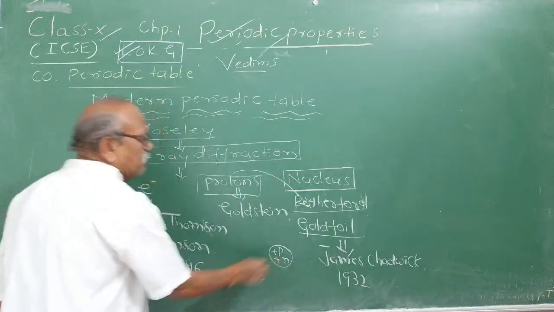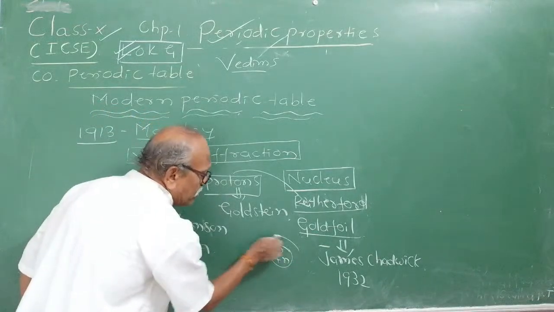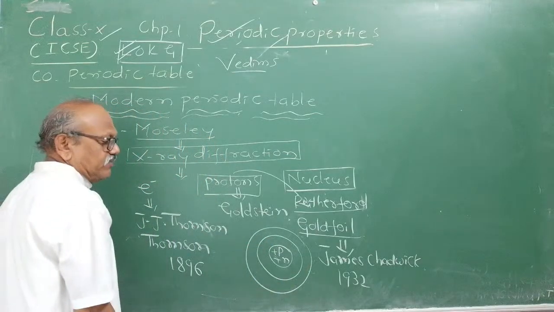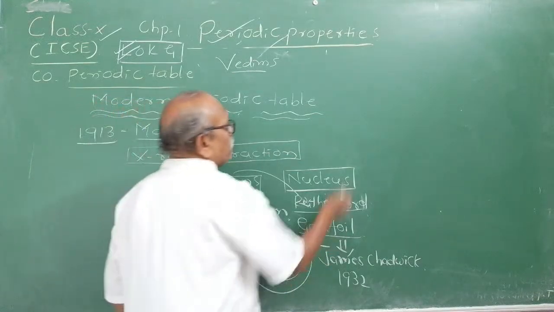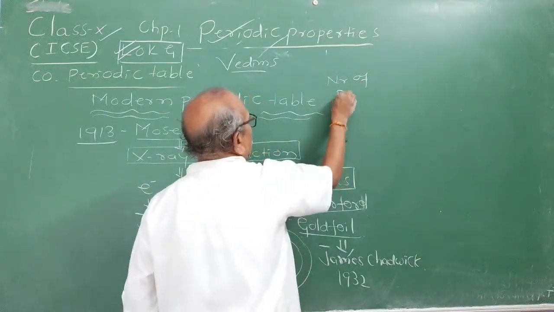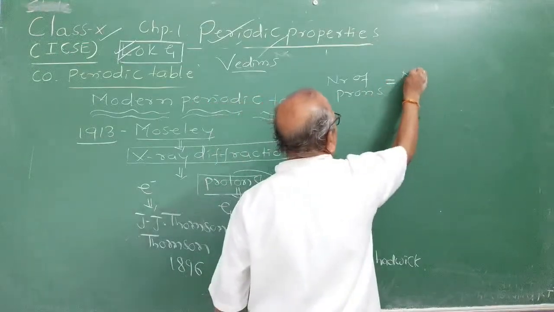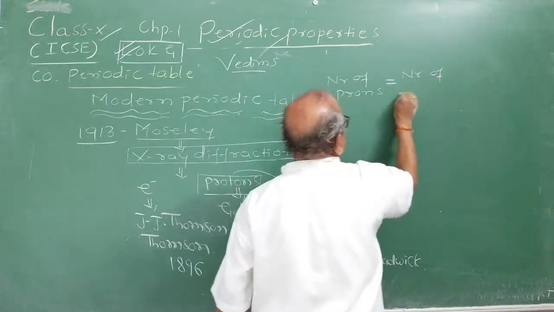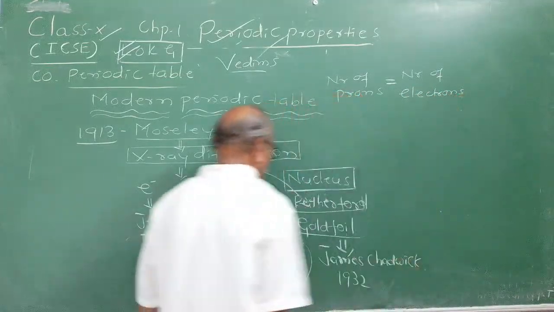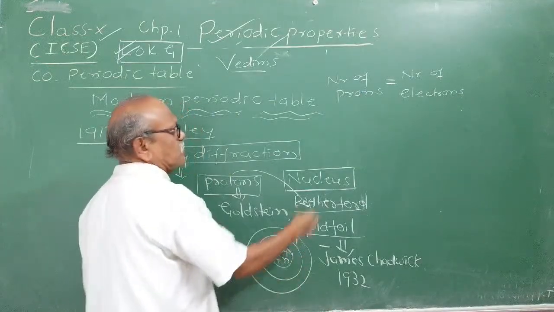Every element will have a number of protons, and the same number of electrons are revolving in different shells and subshells around it. Right? This number of protons in the nucleus is equal to the number of electrons. Every proton will have plus 1 unit, every electron will have minus 1 unit.